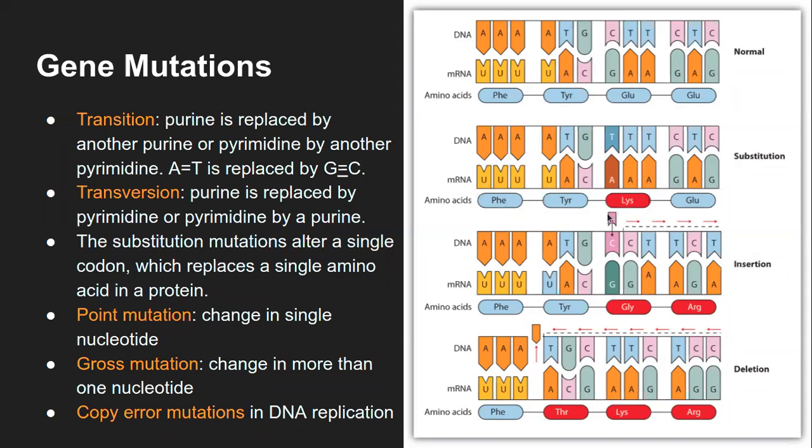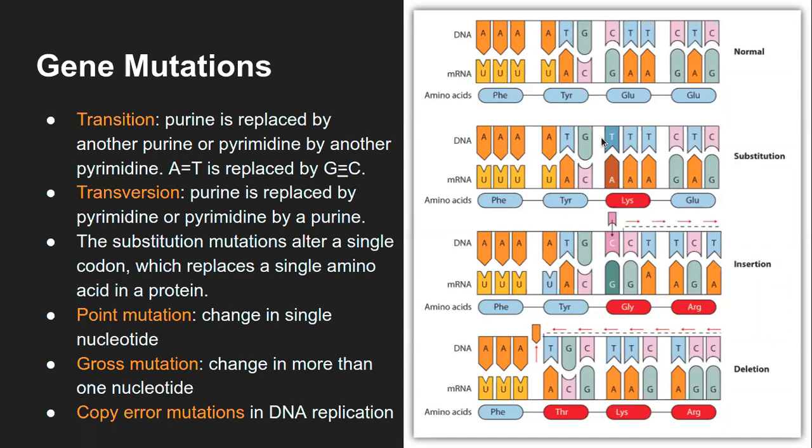And if this is the site of binding or functional site of this protein... But it's supposed to be the other way around, right? C is getting replaced by T, but C is a pyrimidine and T is also a pyrimidine.